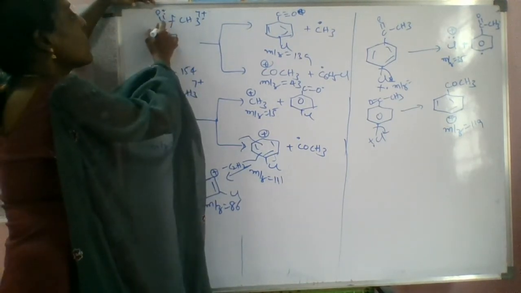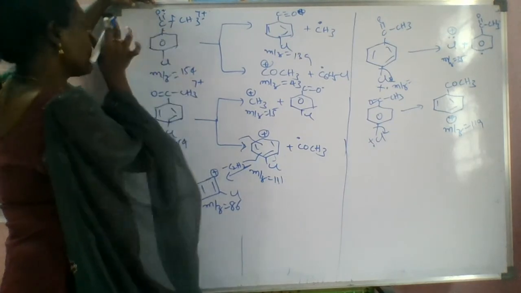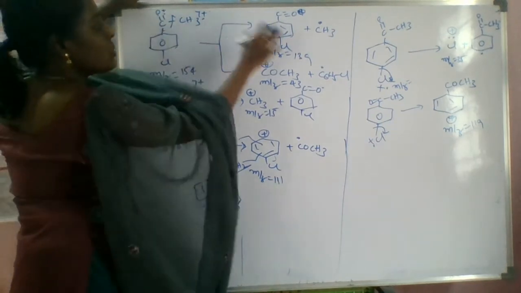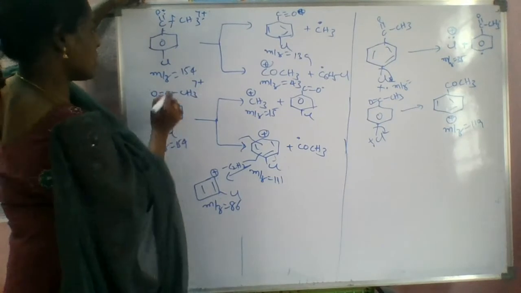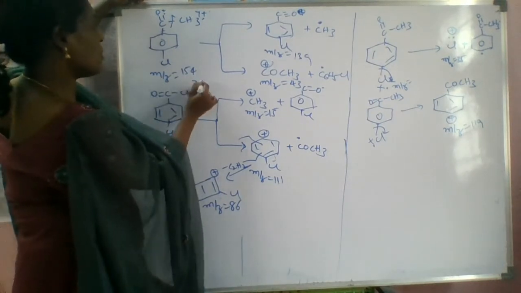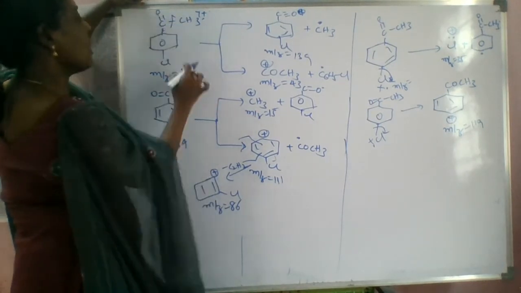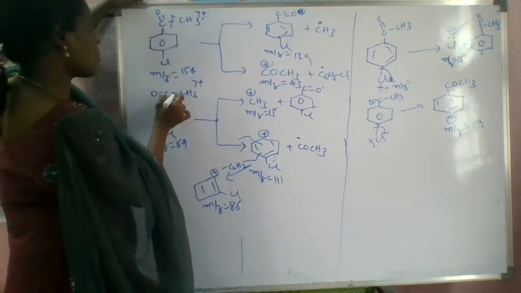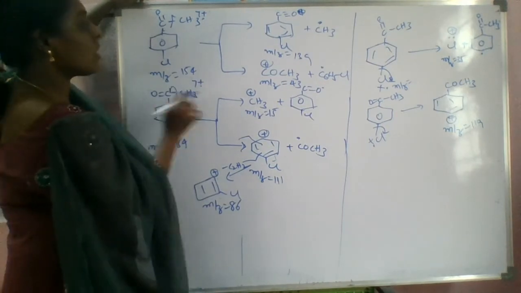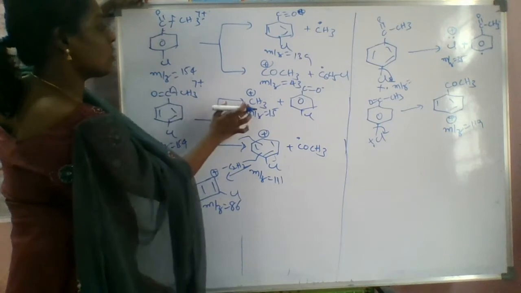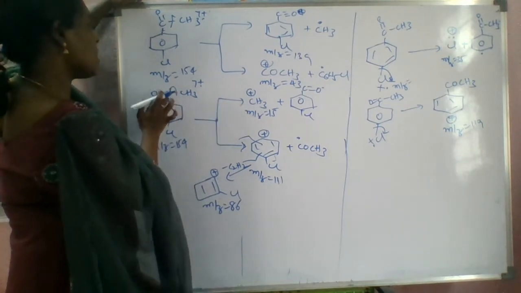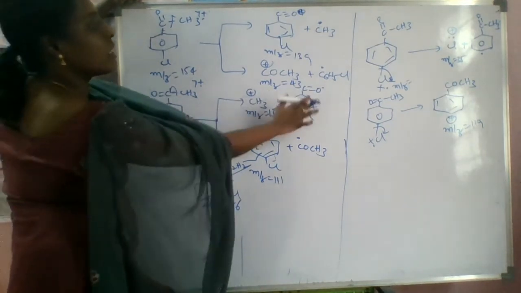You have to do it separately. This is one part. I want to write the total molecular formula, the molecular ion. Next we have to do the heterolysis here. This part will be converted into the cation, and this is eliminated as a radical.